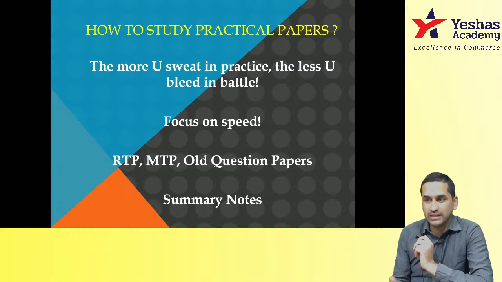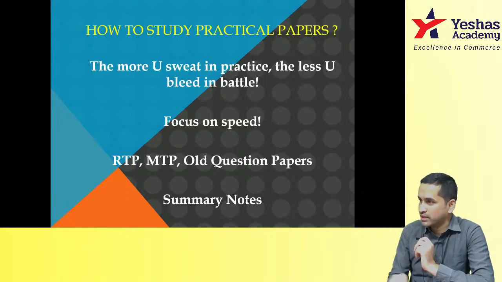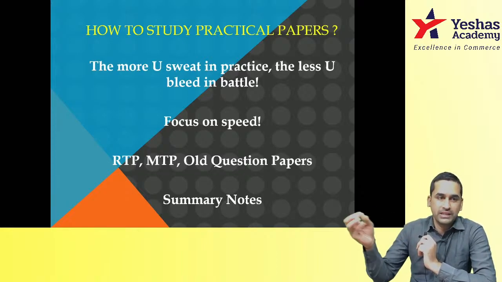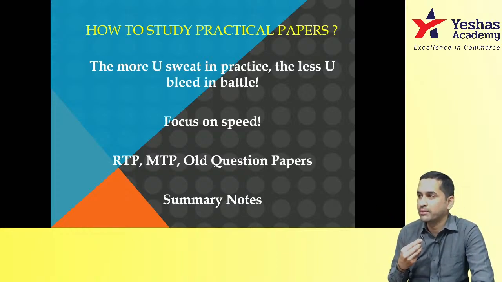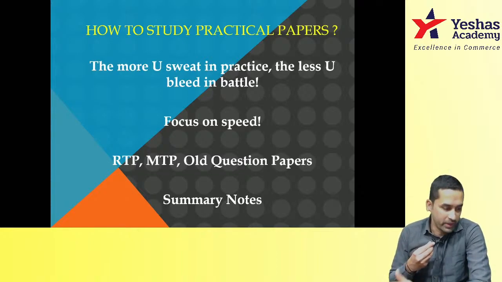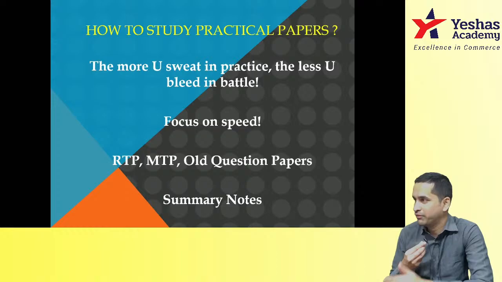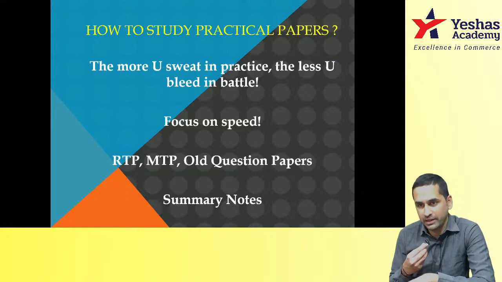a 1:1.8 ratio, less than a 1:2 ratio. That means a 10 marks question you should practice in less than 20 minutes. You should take only 18 minutes for easy understanding. 1:2, less than that. If you go 1:2 also, you can only write a 90 marks paper because you have only 180 minutes. Understand that. So when you are practicing from today itself, even if it's a homework question, practice it by keeping less than 1:2 as your target in mind and work it out.